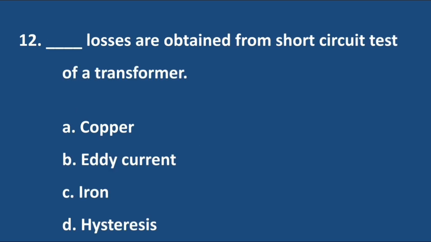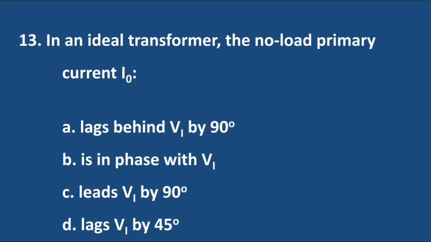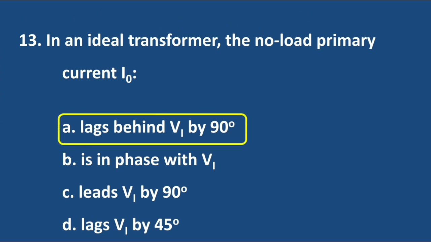Question number 12. Dash losses are obtained from short circuit test of a transformer. Answer is option A, copper losses. Question number 13. In an ideal transformer, the no load primary current I0. Answer is option A, lags behind voltage by 90 degree.